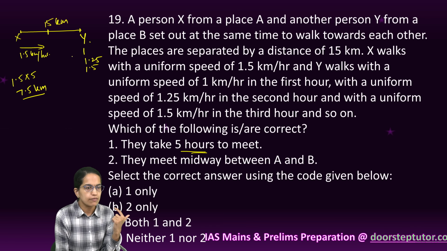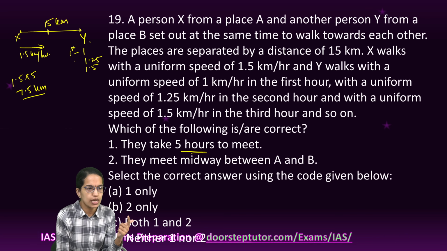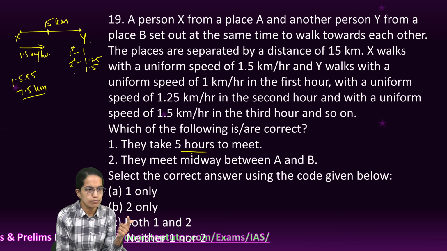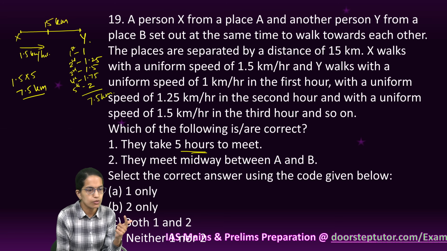So for Y, in the first hour it is 1 kilometer. Second hour is 1.25. Third hour is 1.5. Fourth hour is 1.75 and fifth hour is 2. Okay, so I add up all these values. What would be the total? When I add up all these values, the total comes up to be 7.5 kilometer again.